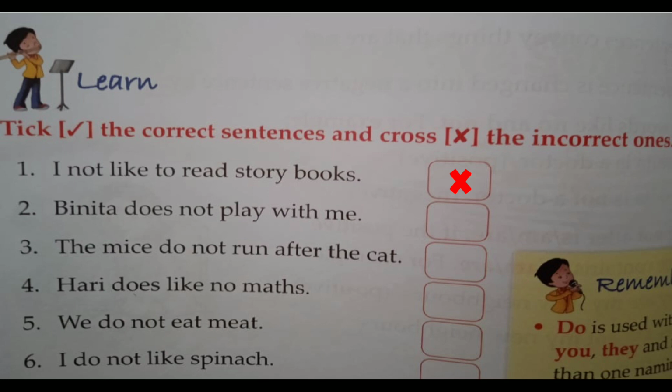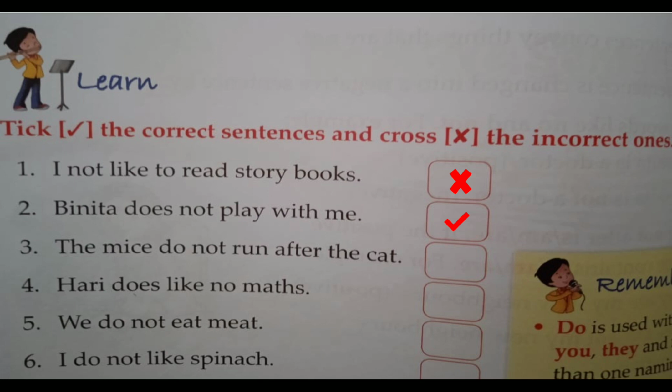And we have learnt that if the sentence is in the present tense form and the noun or pronoun represents the singular form, then what can we do? Yes, we use does with it. So here the sentence is given, Binita does not play with me. Is it correct or not? It is a correct sentence. So we will put a tick. Understand?